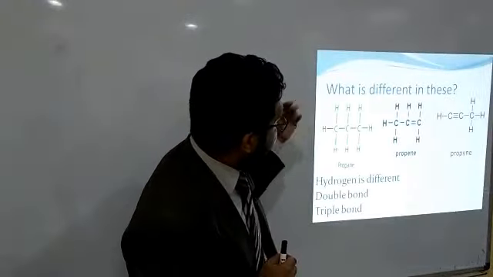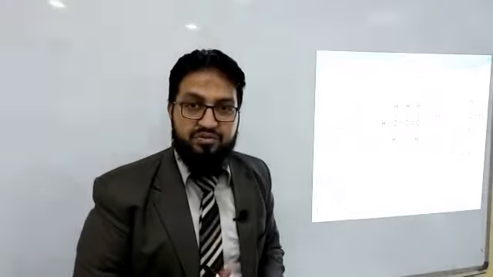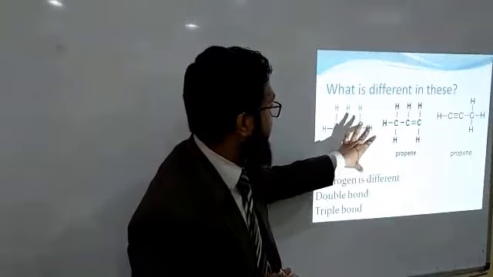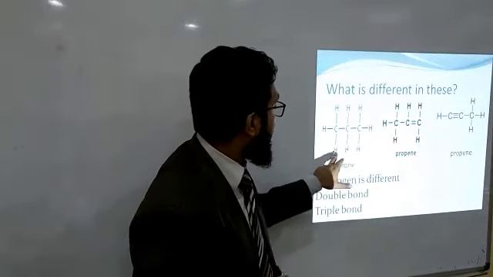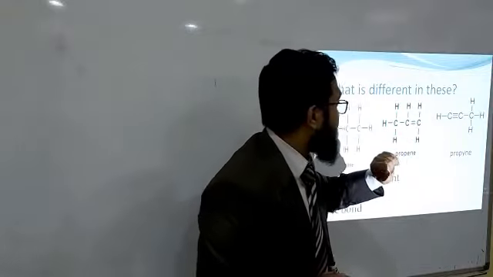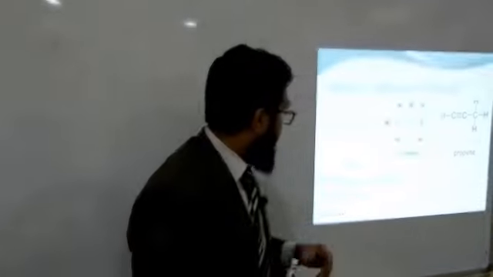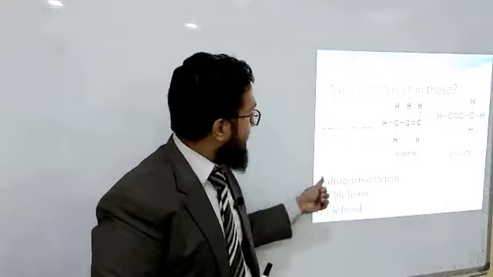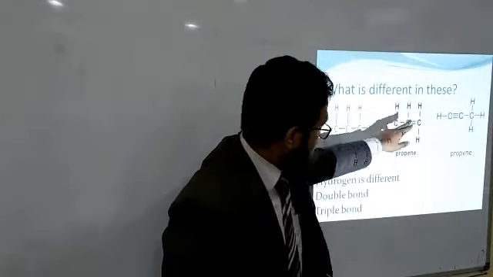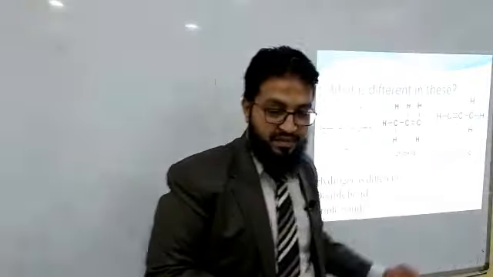Yes, the number of hydrogens in all of them is different. For example, 1, 2, 3, 4, 5, 6, 7, 8. Here 1, 2, 3, 4, 5, 6. In propene, 1, 2, 3 and 4. Also, a double bond is present in propene, and a triple bond is present in propyne.